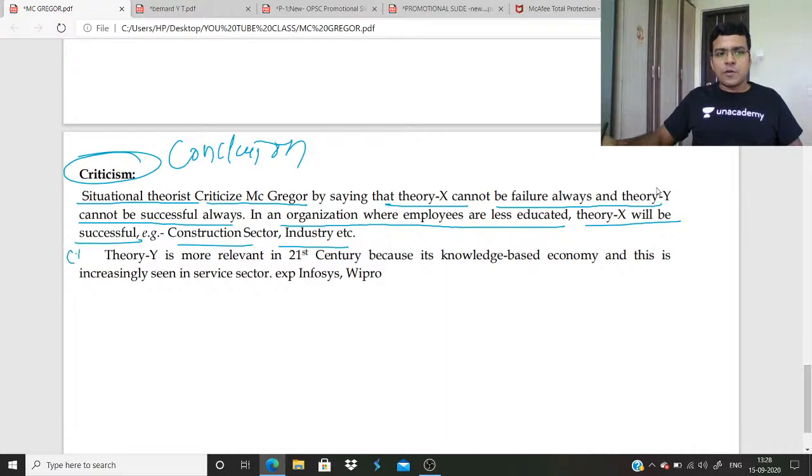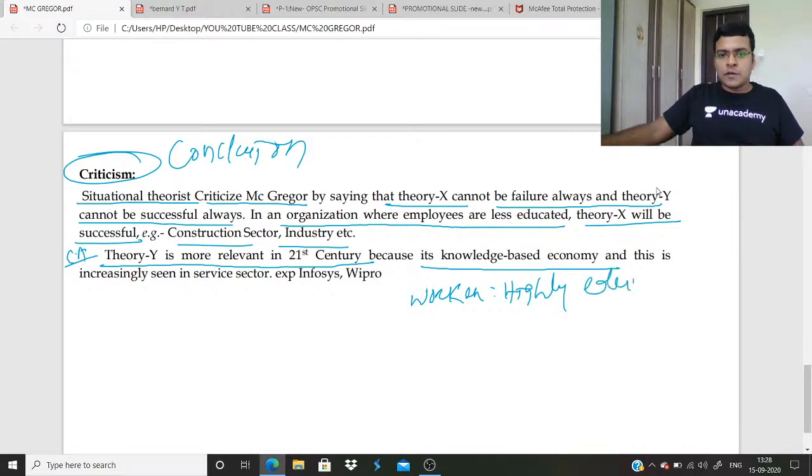After that, there is the contemporary approach. You can write that, you will end your answer with this. Theory Y is more relevant in the 21st century because it is a knowledge-based economy, where workers are highly educated, highly skilled.